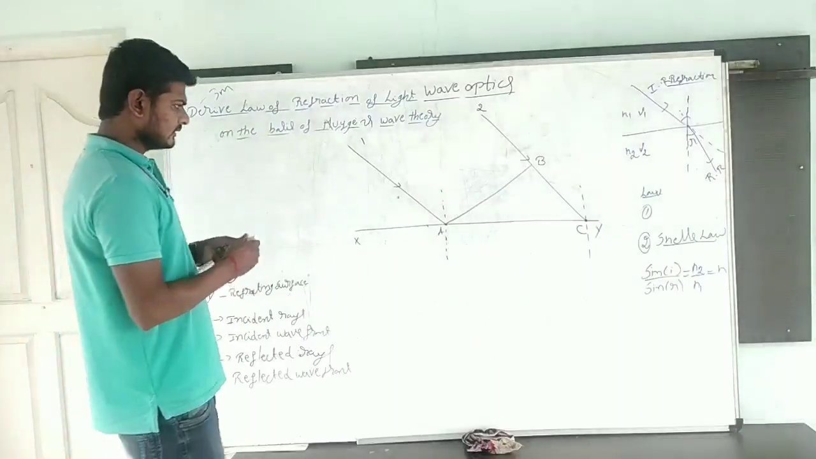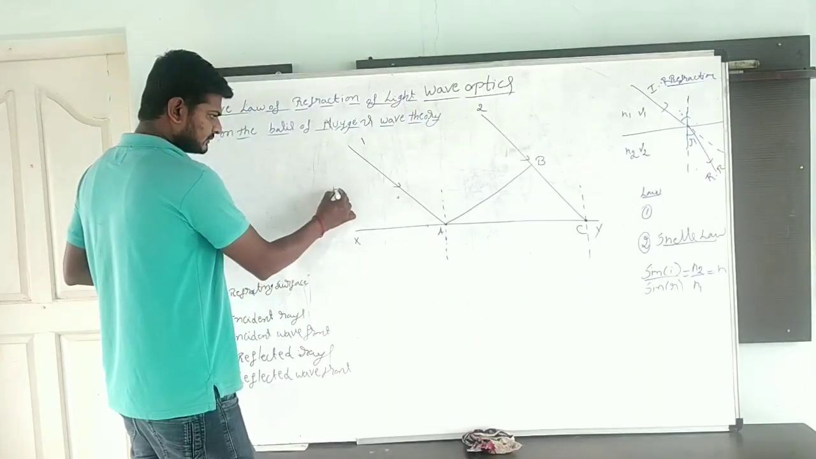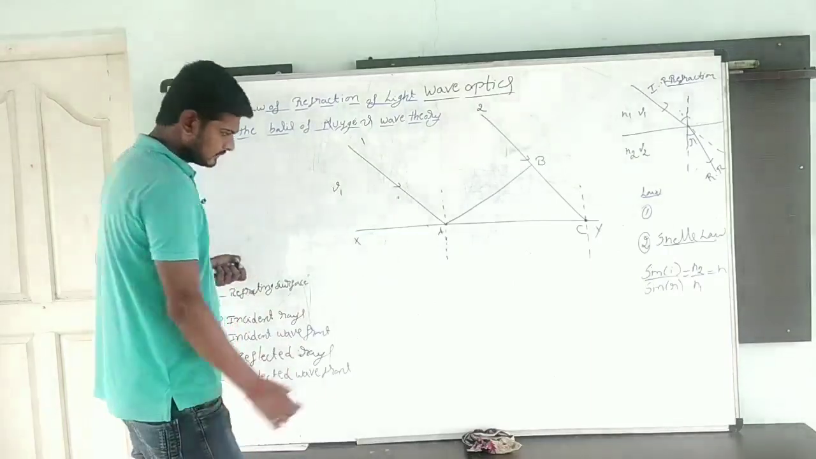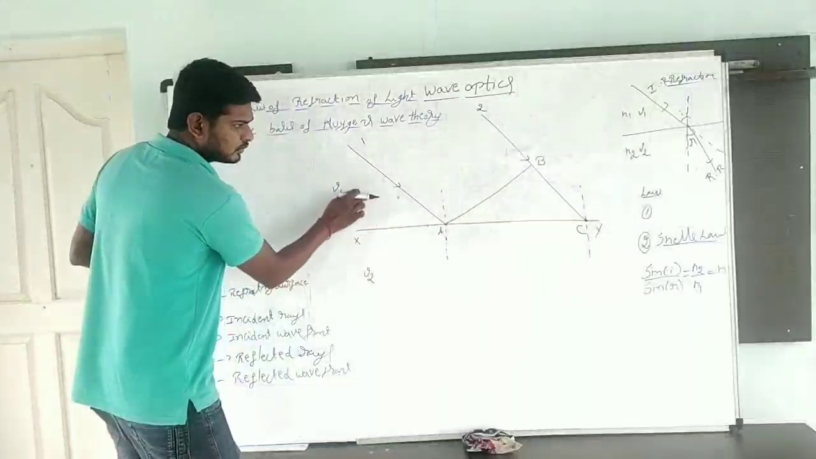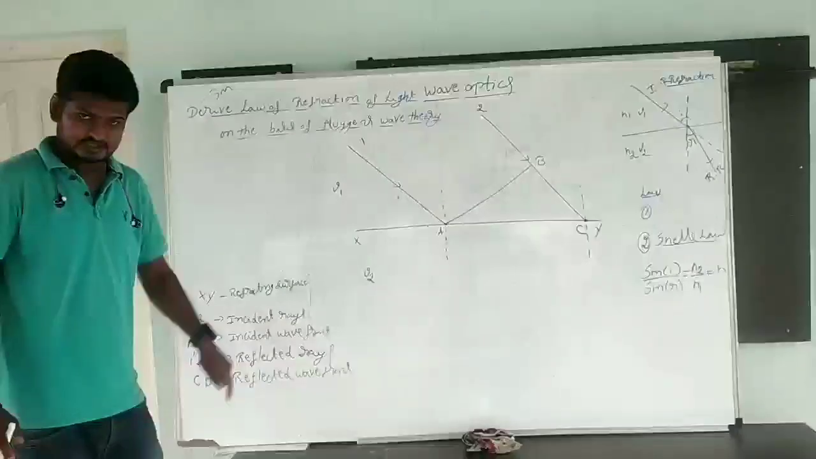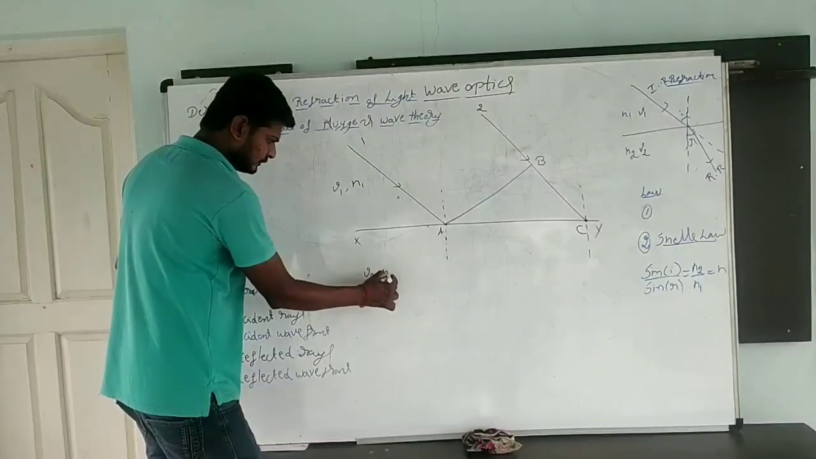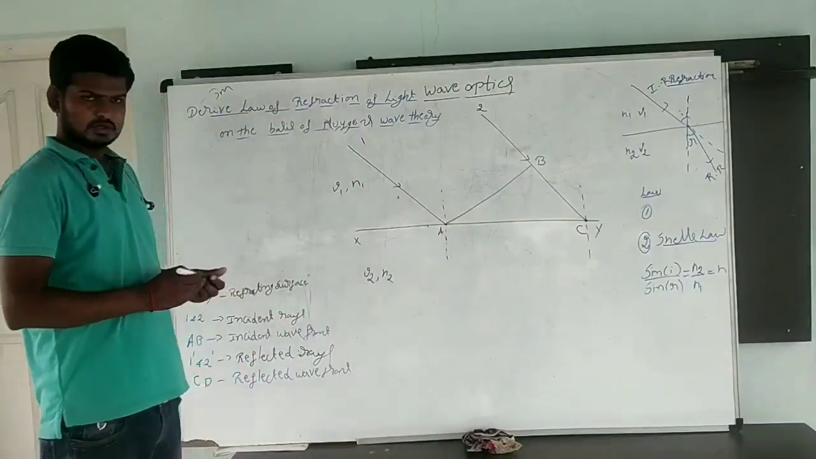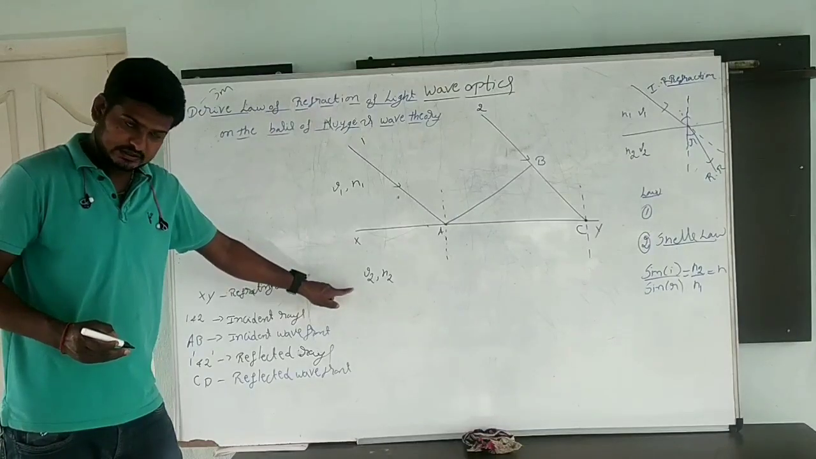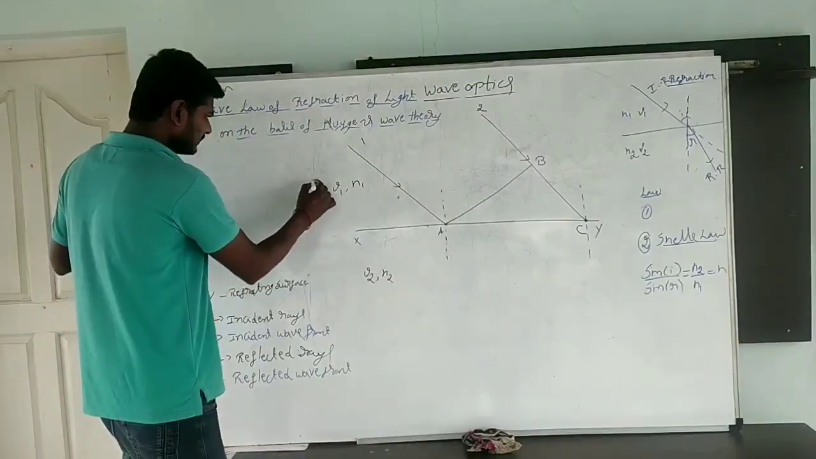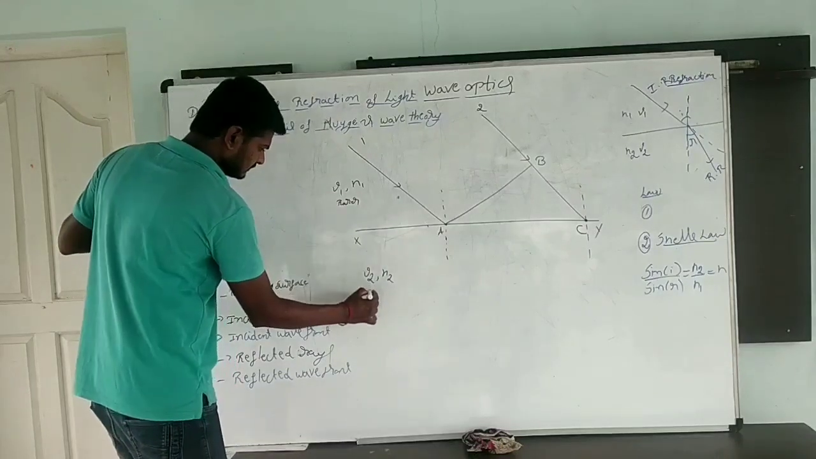Here, assume the speed of light will be V1. Here, the speed of light will be V2. Traveling from one medium to another medium, velocity changes. Here, refractive index will be N1, and here refractive index will be N2. V1 is the speed of light in the rarer medium, and V2 is the speed of light in the denser medium. This is our assumption. We are going to take this as rarer, and this is denser.